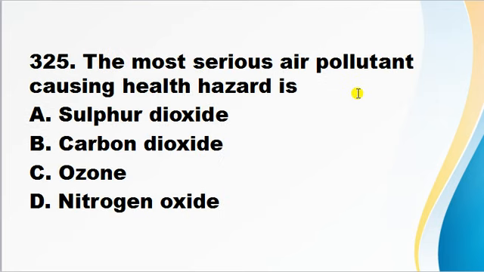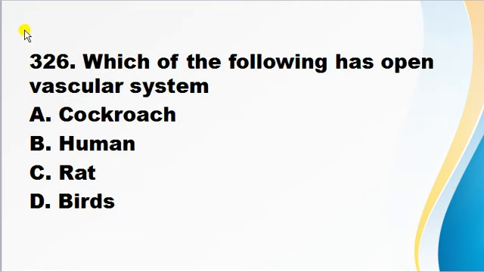The most serious air pollutant causing health hazard is sulfur dioxide, carbon dioxide, ozone, nitrogen oxide. So the most serious air pollutant causing health hazard is sulfur dioxide. It causes inflammation in the eye and it also irritates the mucous membrane of eye, nose, throat and lungs. It also causes irritation and inflammation in the human respiratory system. So it is the most serious air pollutant.